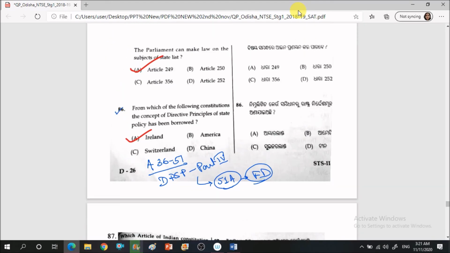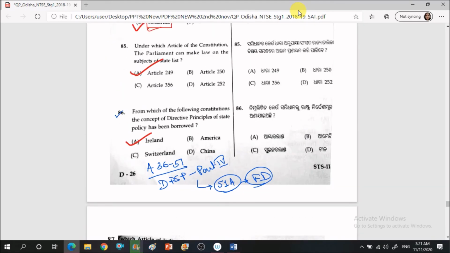Next question is, under which article of the constitution can the parliament make law on the subject of the state list? So this is talking about the state list, right? This is article 249, under which the parliament can make law on the subject of the state list.